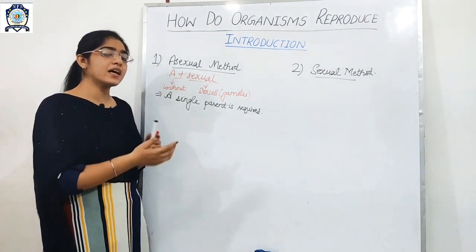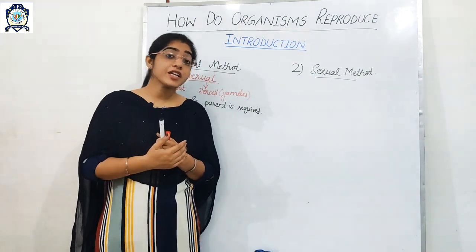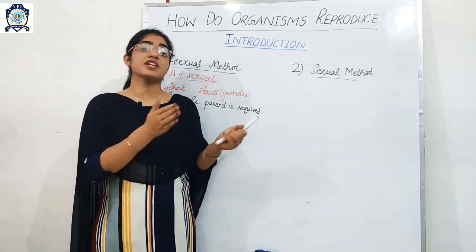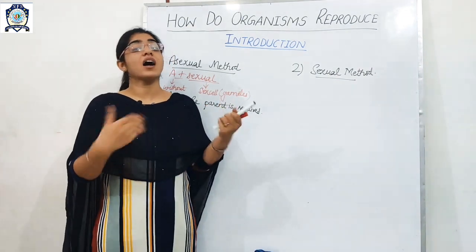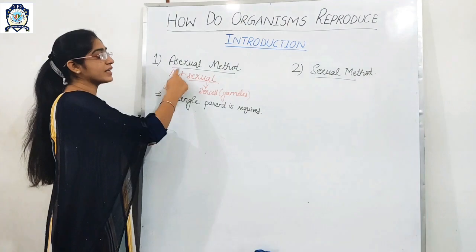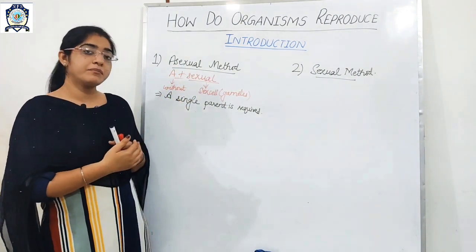For example, how does amoeba reproduce? Amoeba doesn't have any differentiation between male and female. Then how do they reproduce? They don't have gametes, so they reproduce by the asexual method.